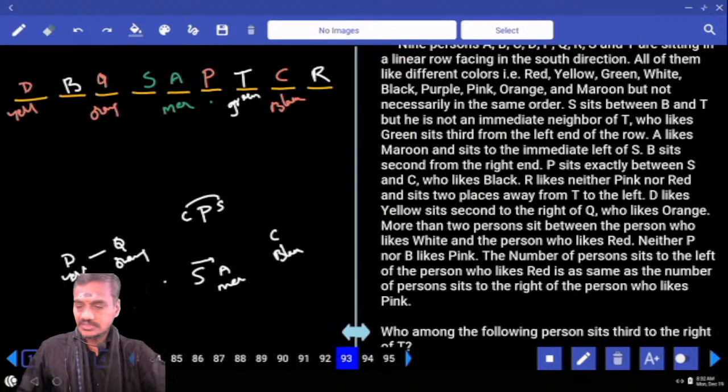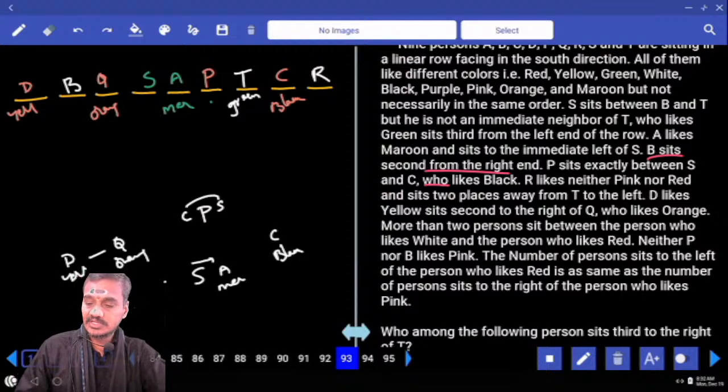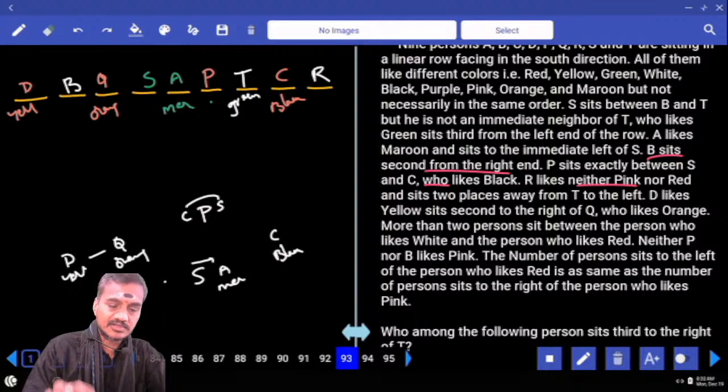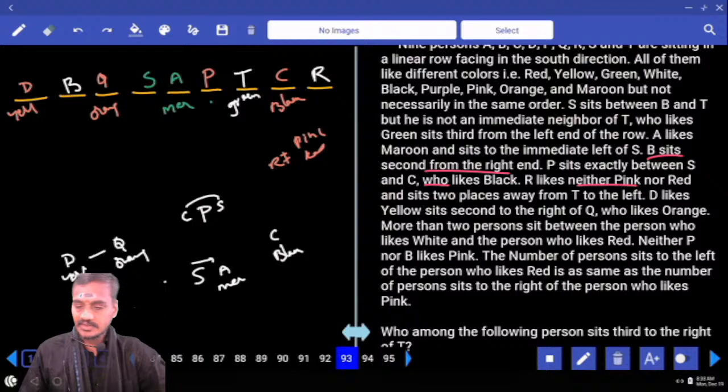Q is orange. And next one, B sits second from the right. P sits exactly between C and S. And C likes black. R likes neither pink nor red. R is neither pink nor red, isn't it? R cannot be pink or red.